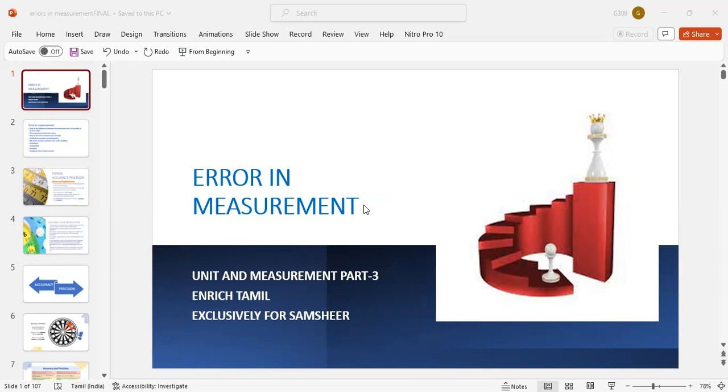Generally, a quantity's value can be represented as x plus or minus delta x. The length 7.8 centimeter plus or minus 0.05 centimeter really says 7.8 centimeters is the measured value, and 0.05 centimeter is the error in the instrument. Error can be classified as absolute error, relative error, and percentage of error. All three say something about the uncertainty in the measurement.